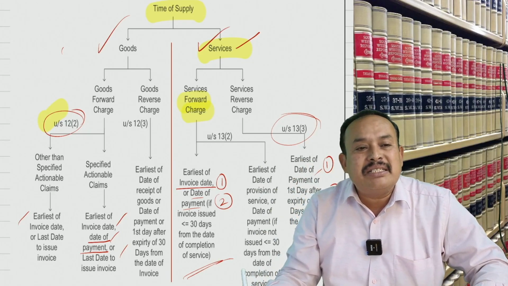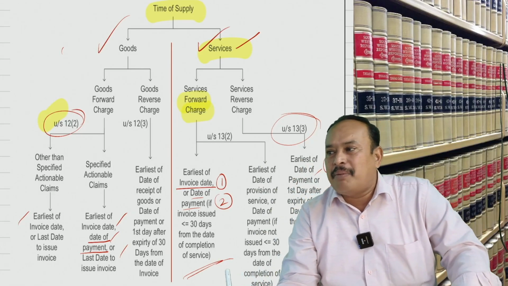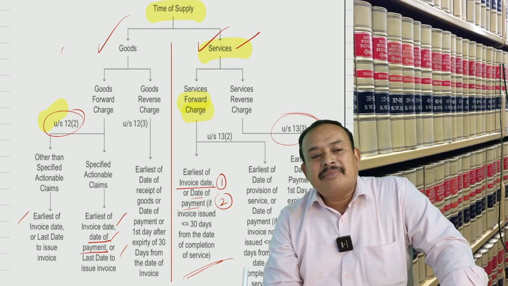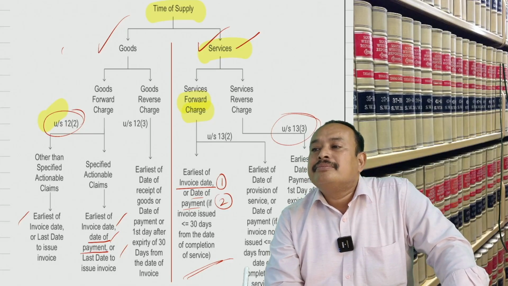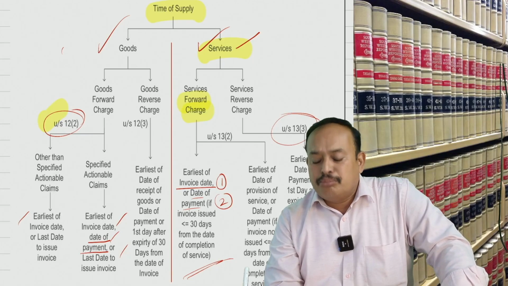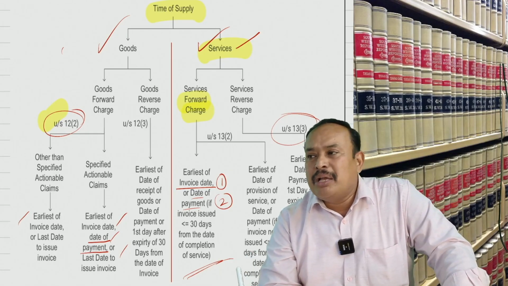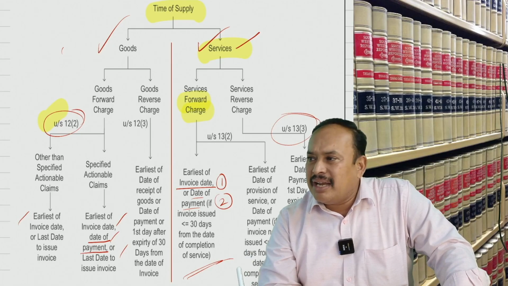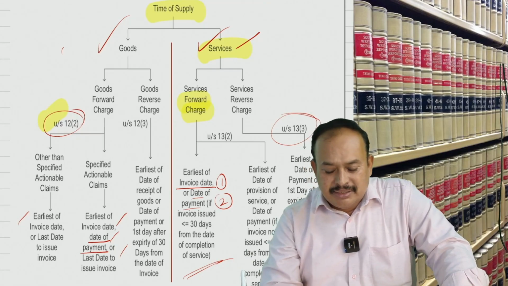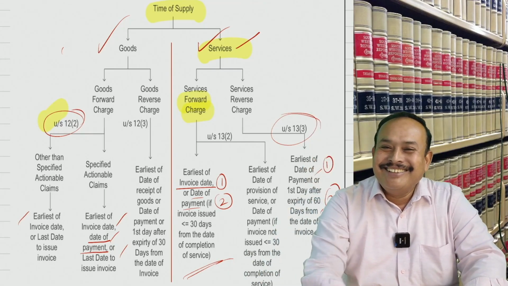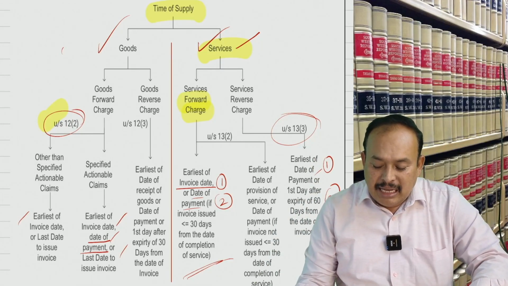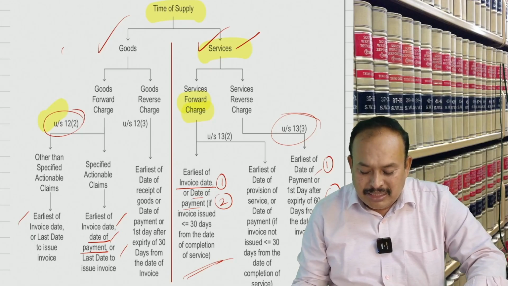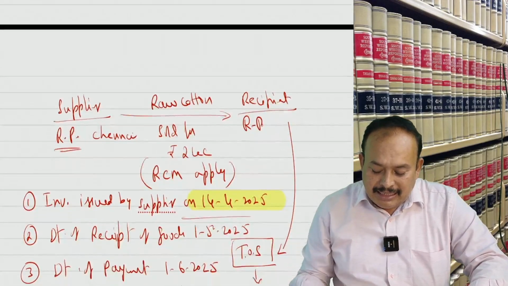Whichever is earlier is the time of supply. Got the clarity? If I bring you an example, are you able to answer? Very, very simple. Time of supply should be a lollipop for my students. It cannot be a complicated one.